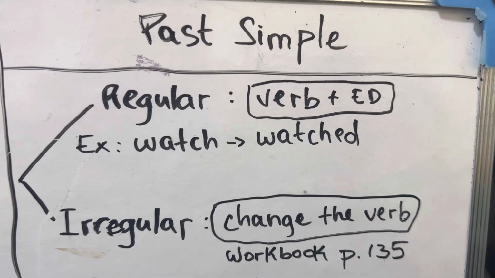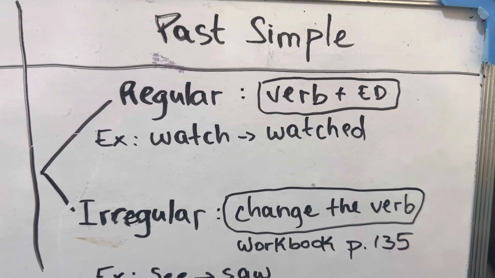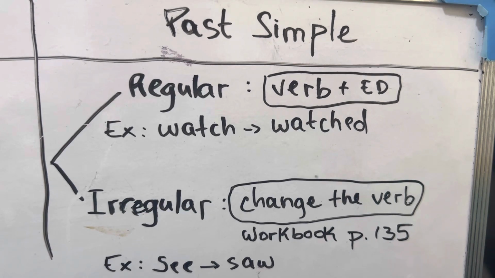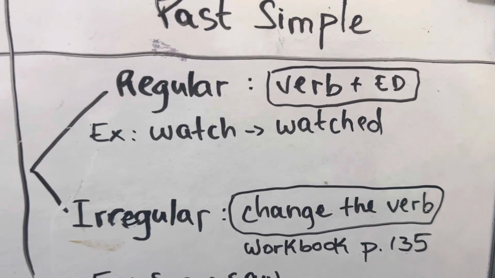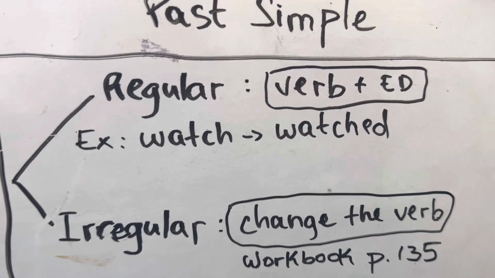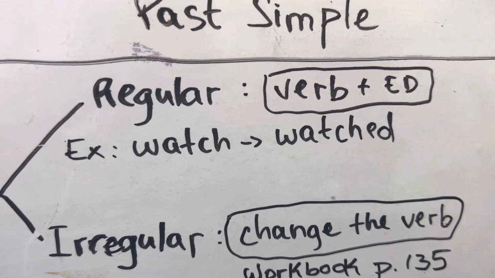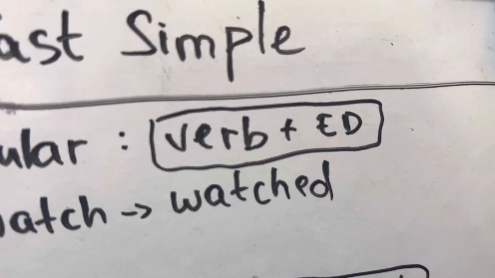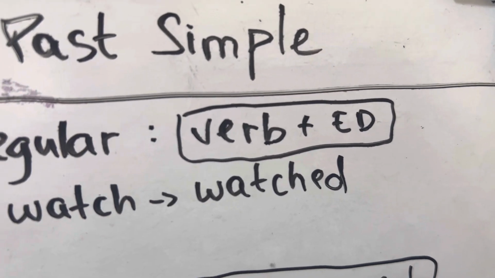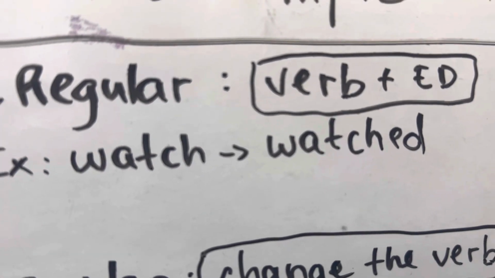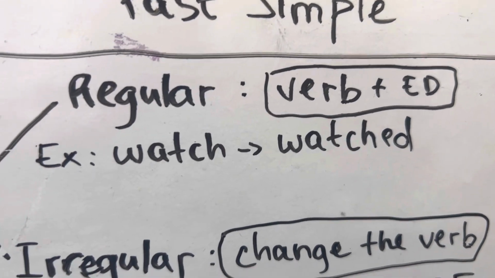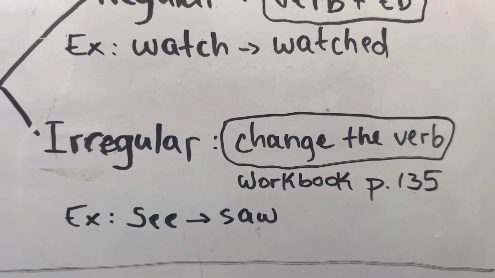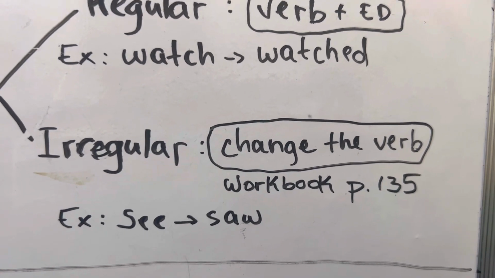To make the past simple, we talked about it, we have two types of verbs: the regular verbs and the irregular verbs. If a verb is regular, that means that it follows the same rule. So what is the rule? At the end of the verb, we put ed. We add ed. For example, watch becomes watched. If a verb is irregular, that means that we cannot add ed. We have to change the verb.